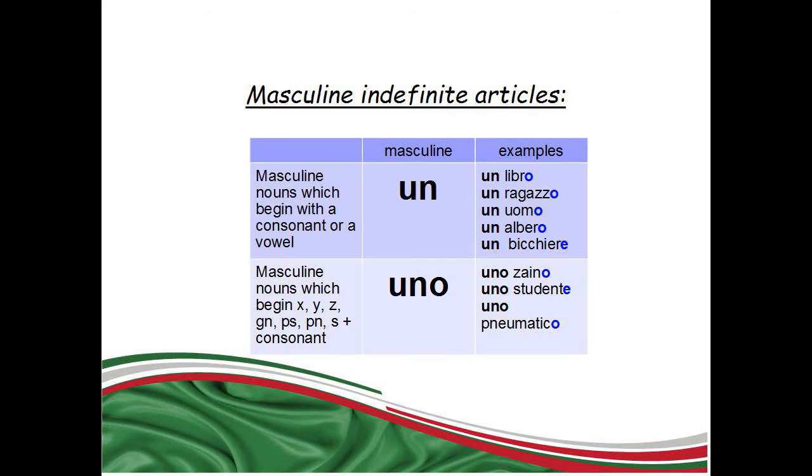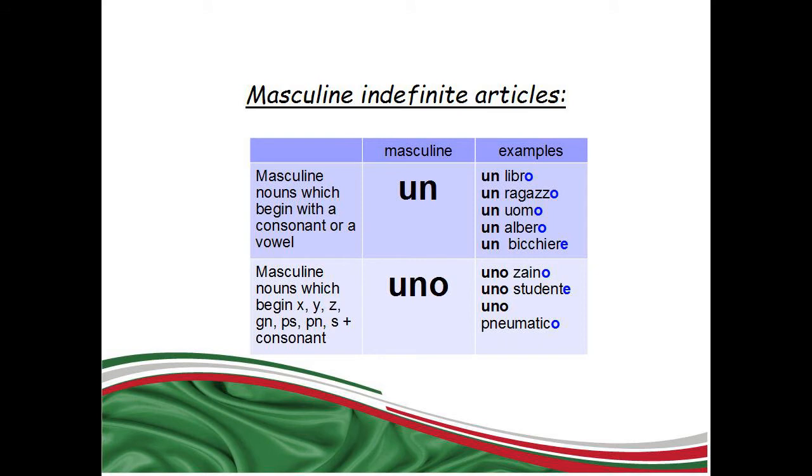Firstly, I will start with the masculine indefinite article. They are un or uno. Un is used with masculine nouns which begin with a consonant or a vowel. For example, un libro, a book. Un ragazzo, a boy. Un uomo, a man. Un albero, a tree. Un bicchiere, a glass.